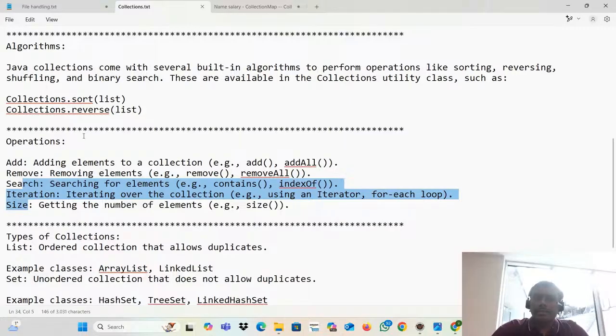You can sort the collections, you can reverse the collections. Simple. If you pass the list to Collections sort, automatically it will sort in ascending order. If you reverse, whatever elements are added will be in reverse order. But this example I'll be using at the Selenium level. Don't worry about that.